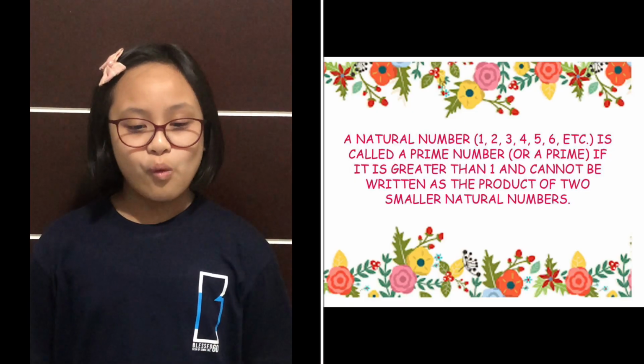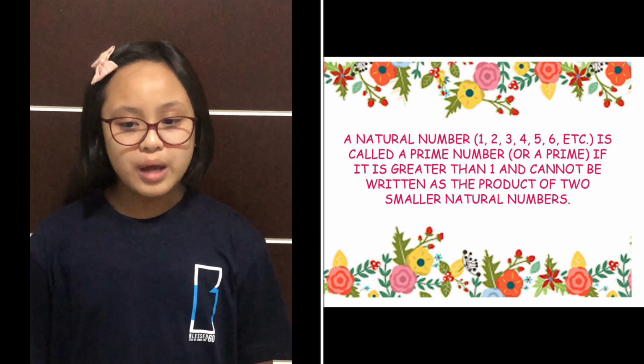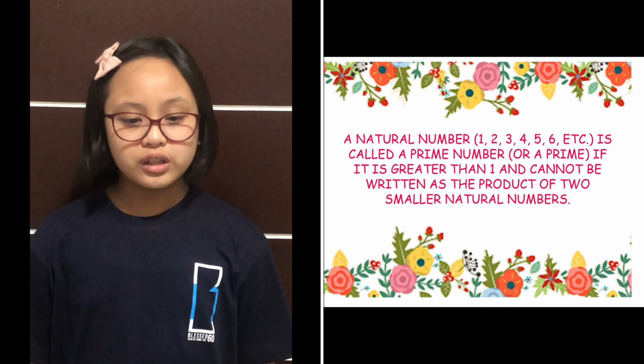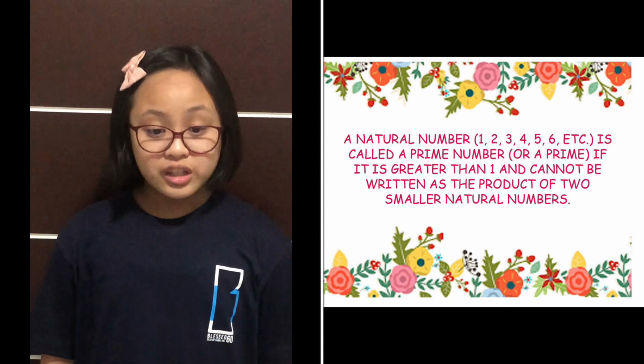A natural number, 1, 2, 3, 4, 5, 6, etc., is called a prime number, or a prime, if it is greater than 1 and cannot be written as the product of two smaller numbers. Natural numbers greater than 1 that are not prime are called composite numbers. In other words, n is prime if n items cannot be divided up into smaller equal-sized groups of more than one item, or if it is not possible to arrange n dots into a rectangular grid that is more than one dot wide and more than one dot high.